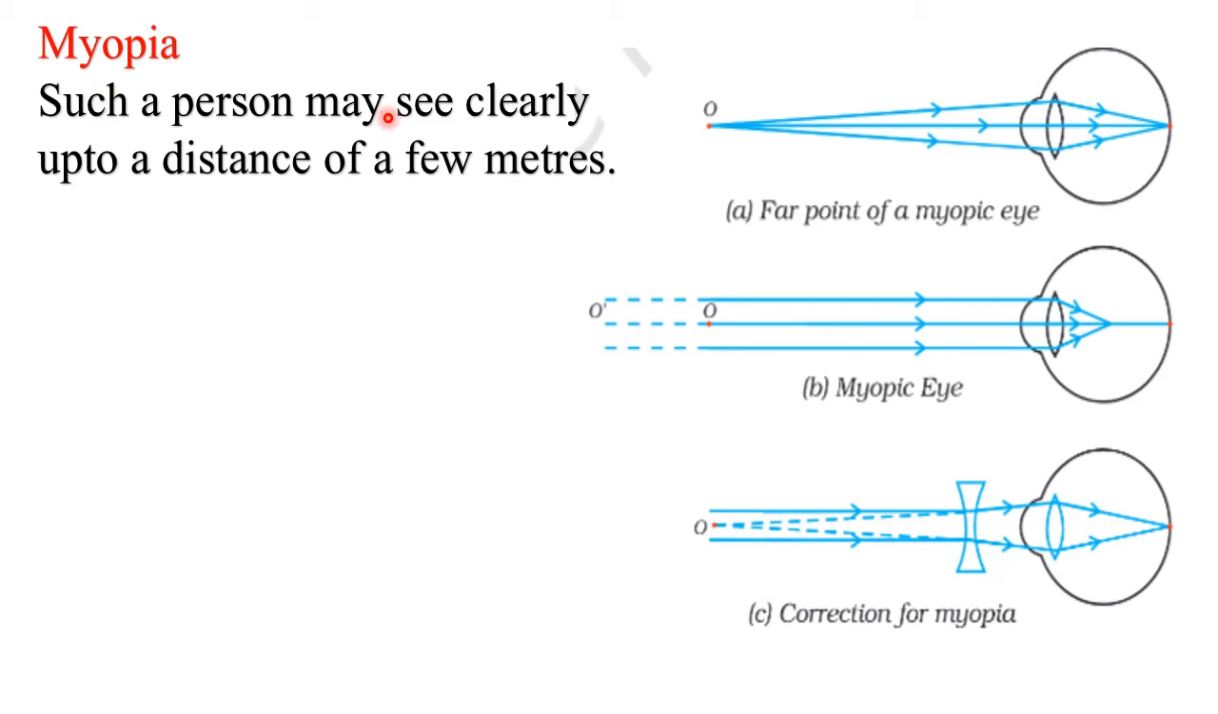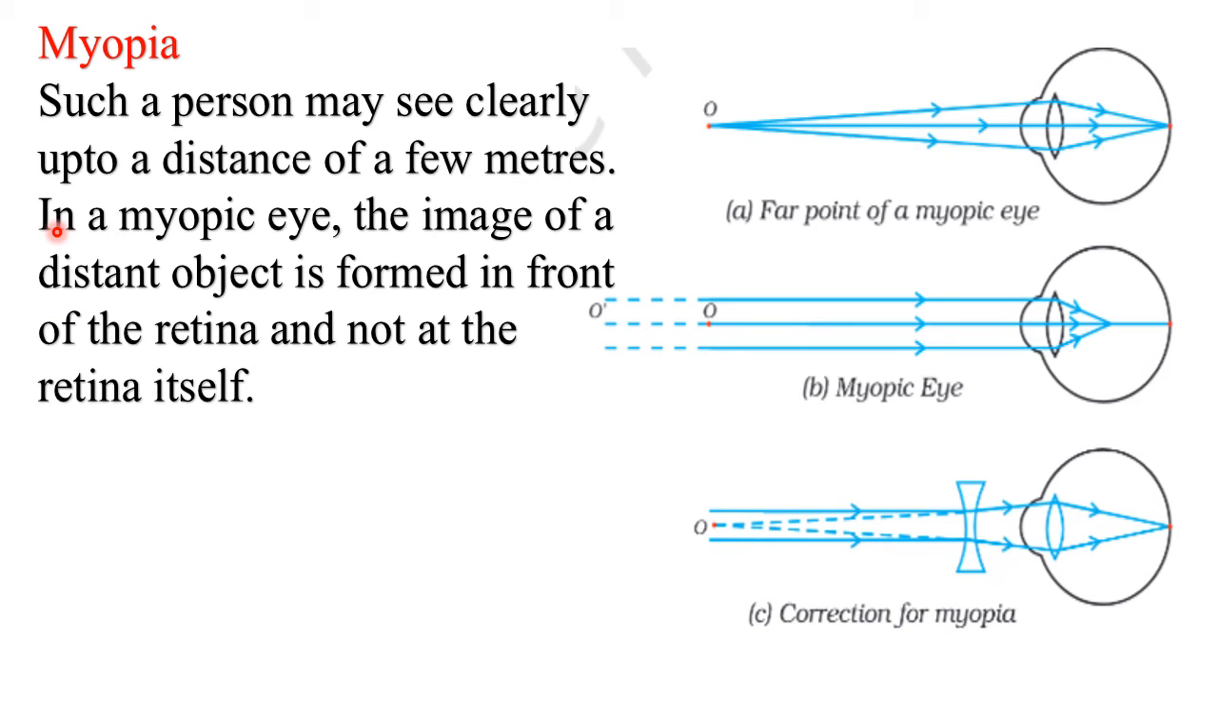Such a person may see clearly up to a distance of a few meters. In a myopic eye, the image of a distant object is formed in front of the retina. This is in front of the retina and not at the retina itself. So, this is corrected by a concave lens of suitable power.